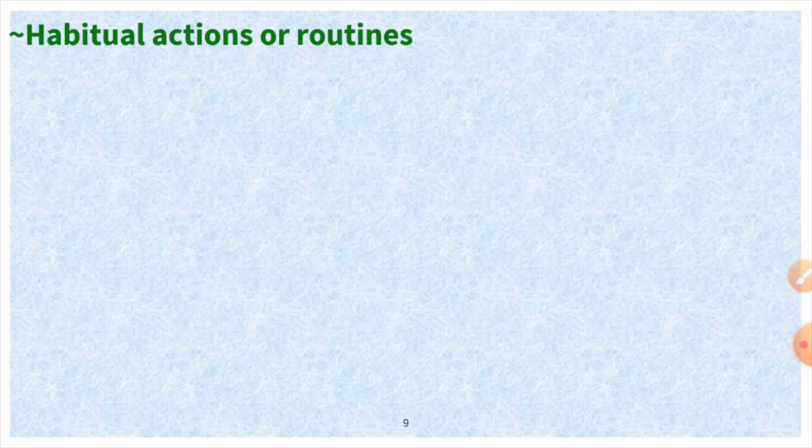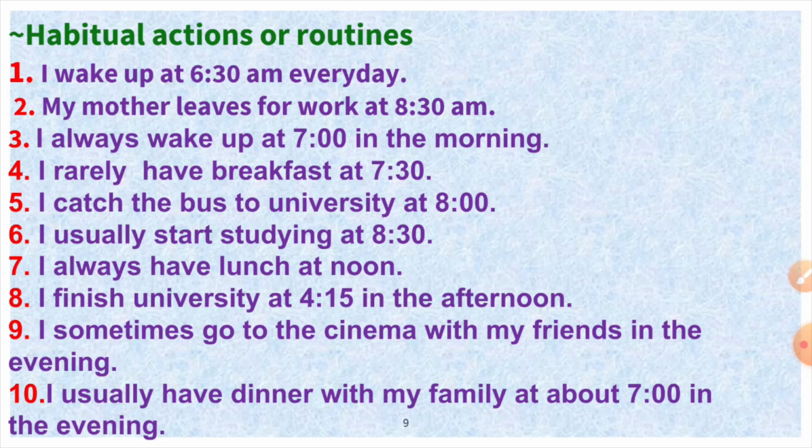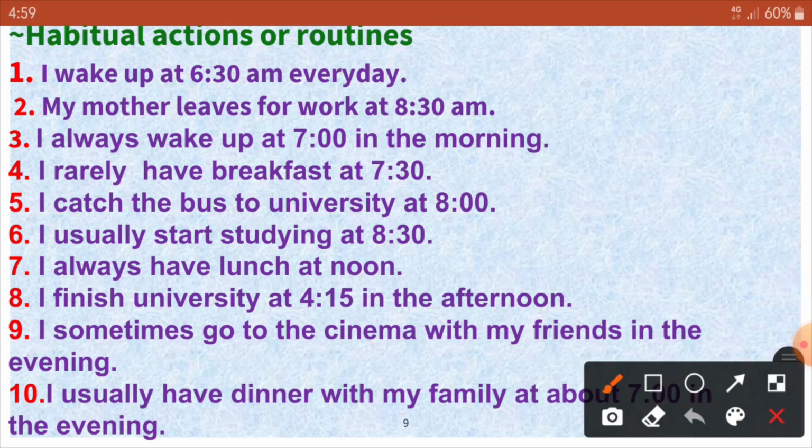Now let us move to the next condition. Simple present tense is used for actions that happen regularly, always or sometimes. Let us see some of the examples. I wake up at 6:30 a.m. every day. Dear students, here I would like to mention the difference between wake up and get up. Wake up means you are awake, you are in the bed and your eyes are open. Get up means your eyes are open and you get up from the bed and come out of the bed. That is the difference between getting up and waking up. You might be awake at 3 o'clock itself, but getting up will be when you come out from the bed.